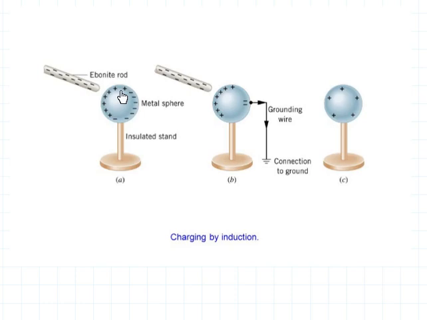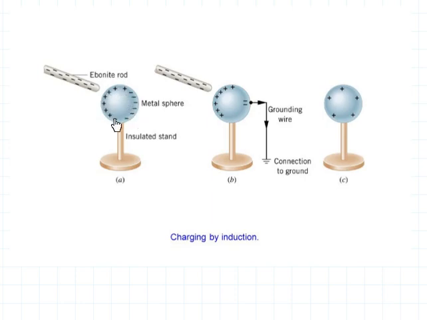Suppose there is a metal sphere which is electrically neutral, in the sense that in any material the number of positive and negative charges will be equal, so the net charge will be 0. And you are bringing a negatively charged ebonite rod close to this metal sphere, and you can see that positive and negative charges are separated to two ends of this metal sphere.